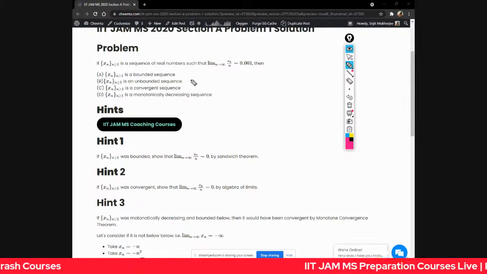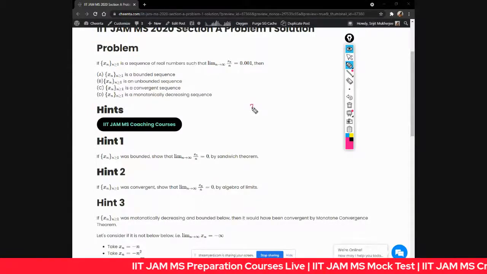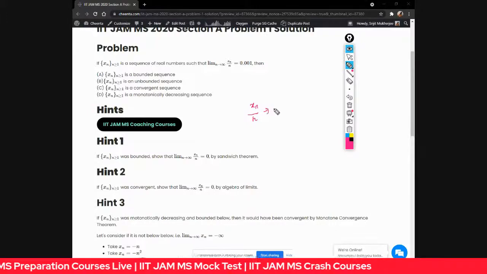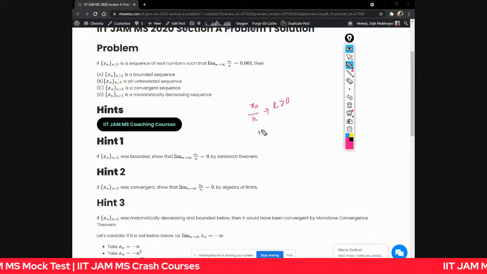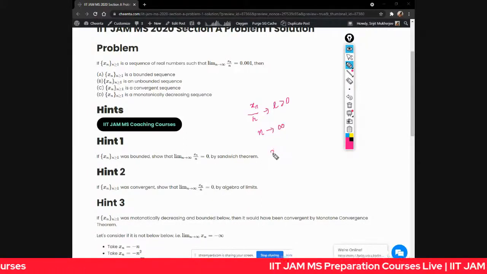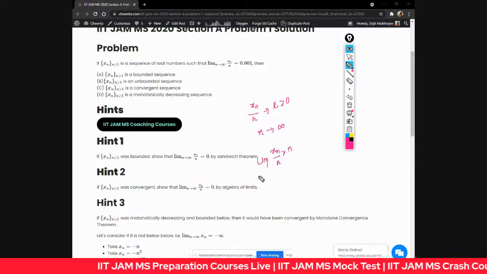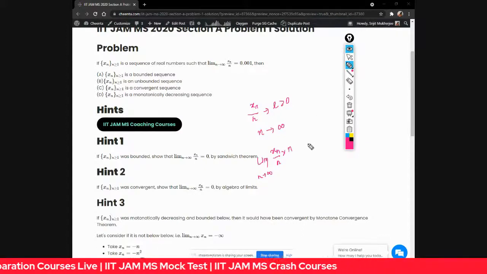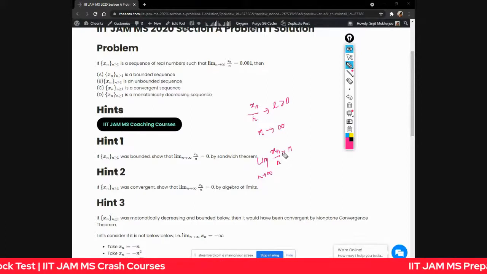Let's move ahead to the unbounded case. Can xn be unbounded? Let's check it out. By algebra of the limits, xn by n goes to some positive real number L greater than 0, and we know that the sequence n goes to infinity. So xn by n times n, this sequence will go to infinity by algebra of the limits. But by algebra of the limits, both the limits must exist, so there's a bit of a problem, but still the result will hold.